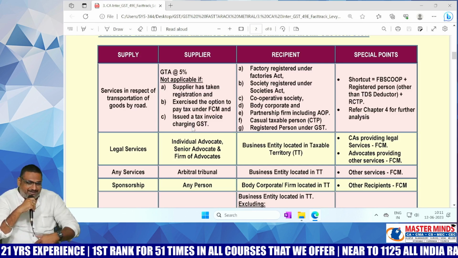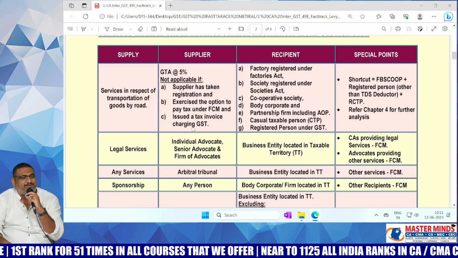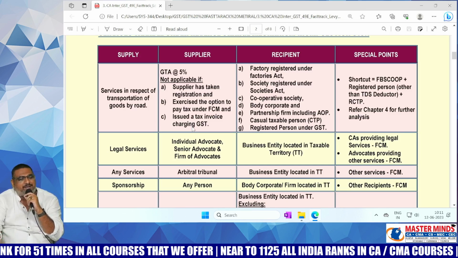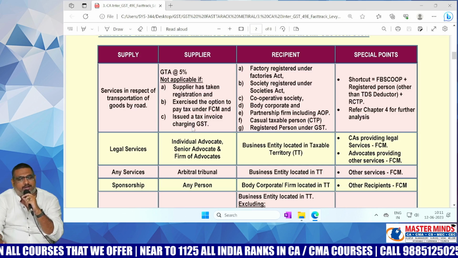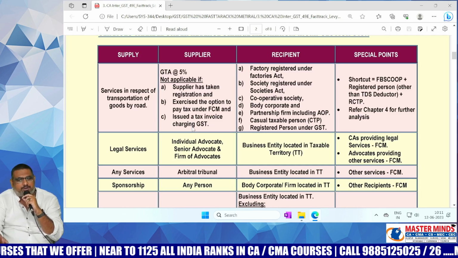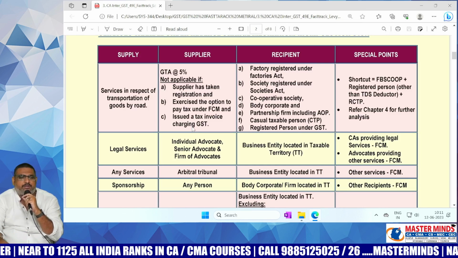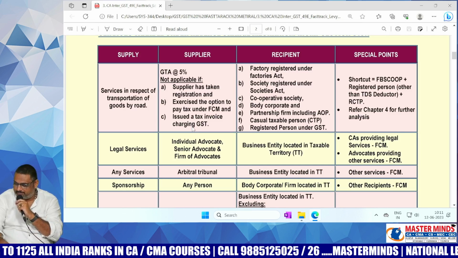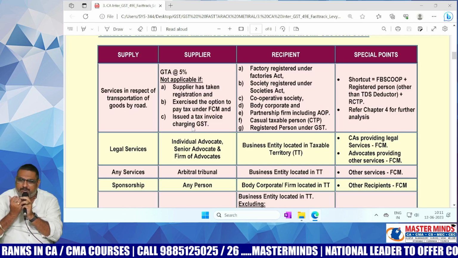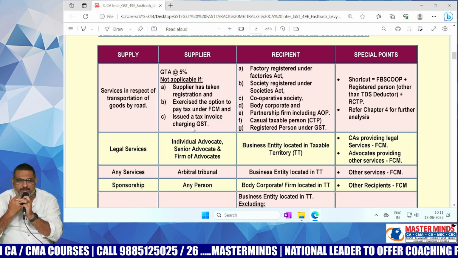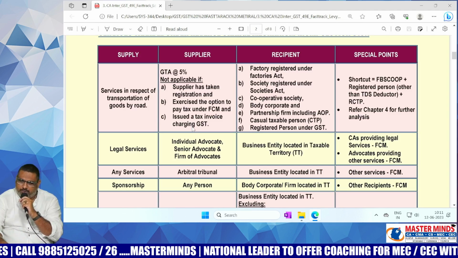No exception. Fine. So now come to the point of 9(3) RCM. With respect to RCM, reverse charge mechanism, who will pay the GST? Recipient. Whereas 9(3) covers only RCM with respect to services, not RCM with respect to goods. And for the points which are notified under 9(3), in those cases only RCM is applicable. If the matter is not specified under 9(3), in those cases what will be applicable? FCM will be applicable. The automatic presumption is FCM.